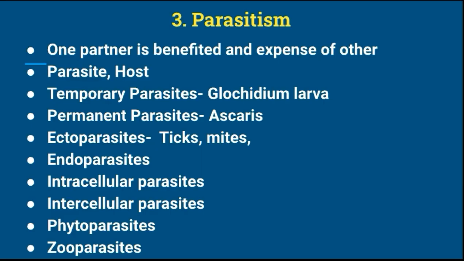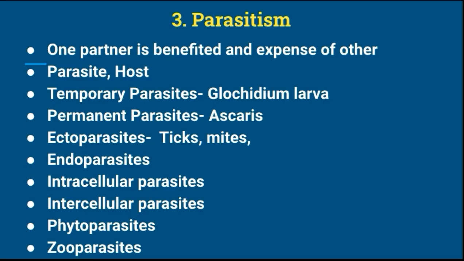Now we will see the types of parasite. There are various types of parasite we will see today. First is the temporary parasite. When an animal spends only a part of its cycle as a parasite, it is called a temporary parasite. For example, the Glochidium larva of freshwater mussels is one particular example of a temporary parasite.